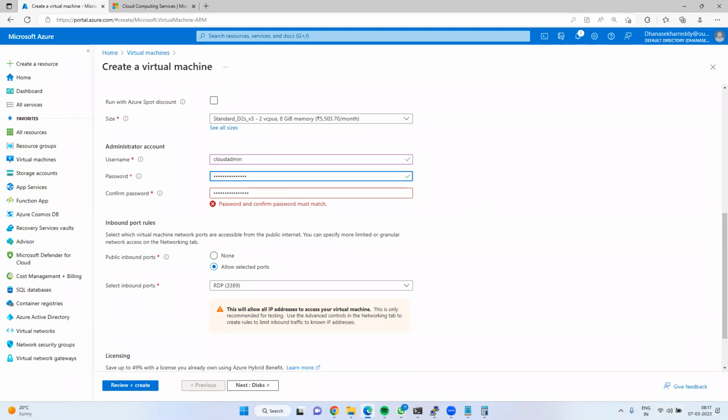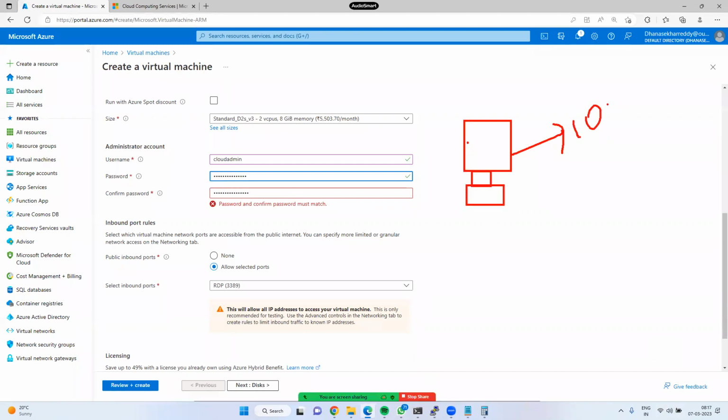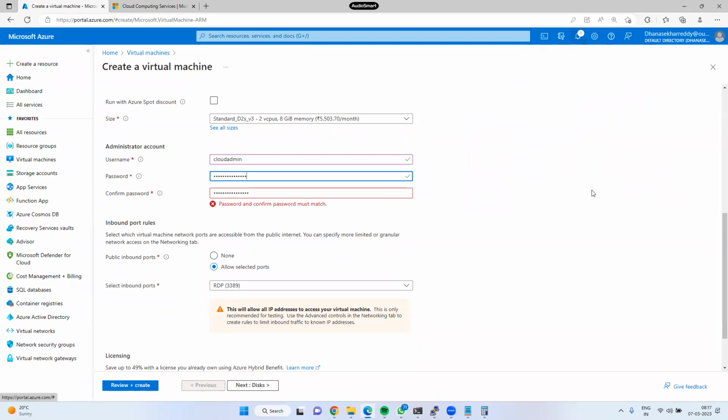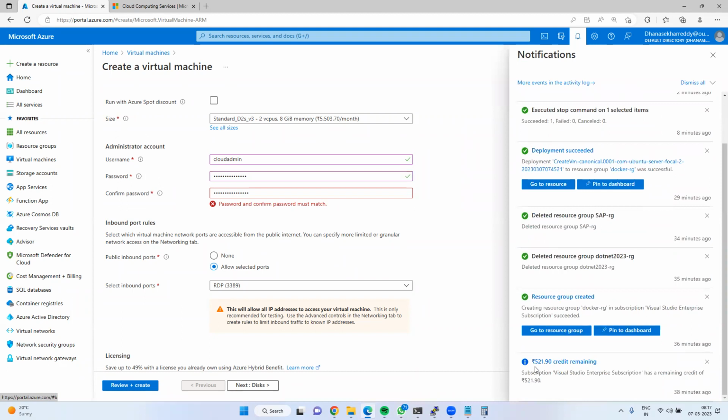For example, I have created one VM and used it for 10 hours, 10 into 7 rupees, 70 rupees. That amount you could see tomorrow. Now it is showing 500 rupees; by tomorrow, you could see 430 rupees. If it is in a free account, what about the pay as you go model? Pay as you go model also works the same way.